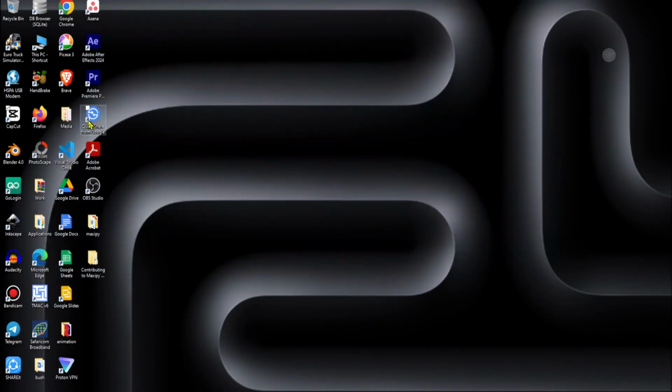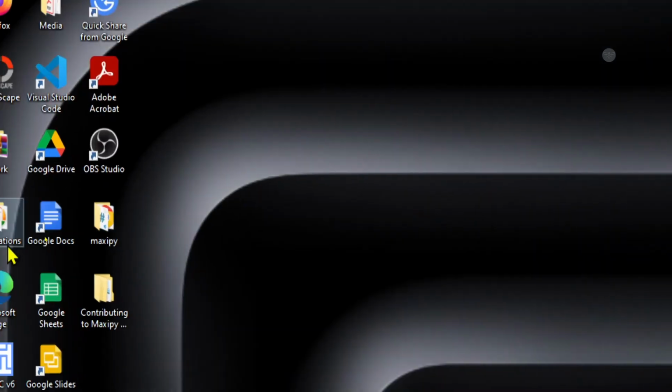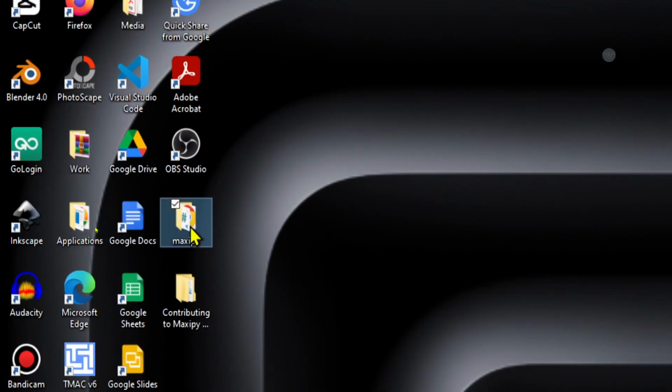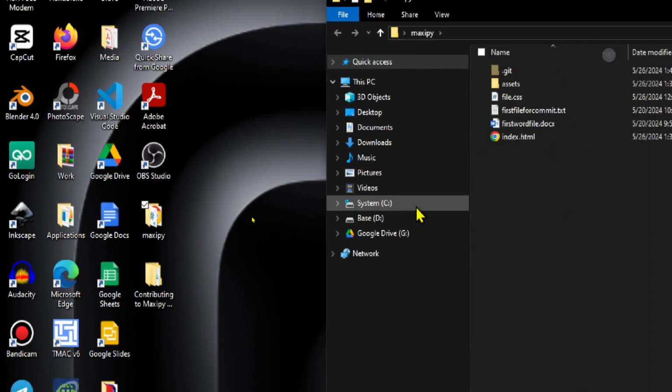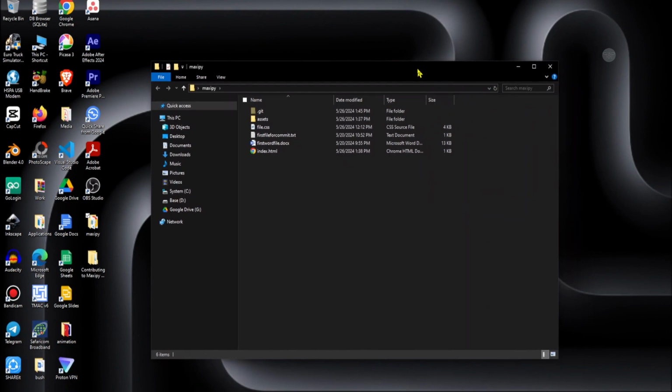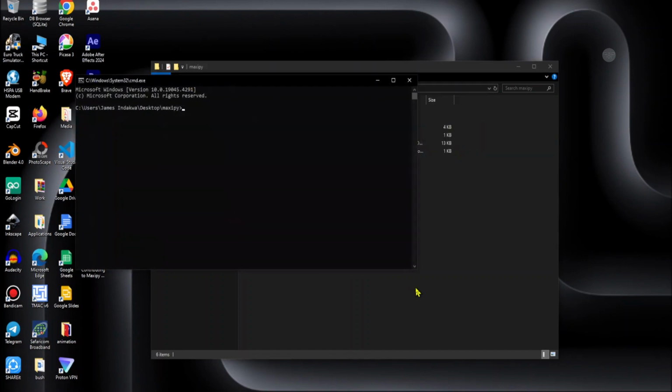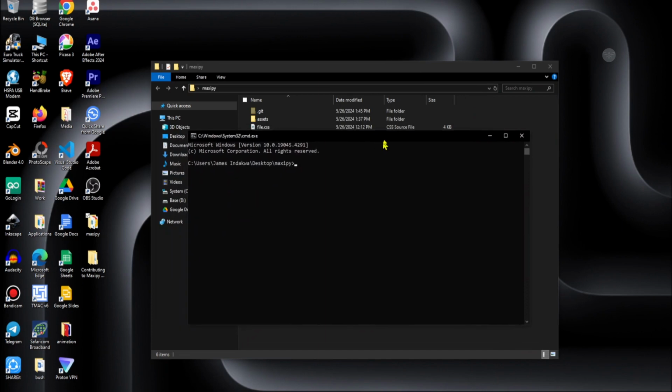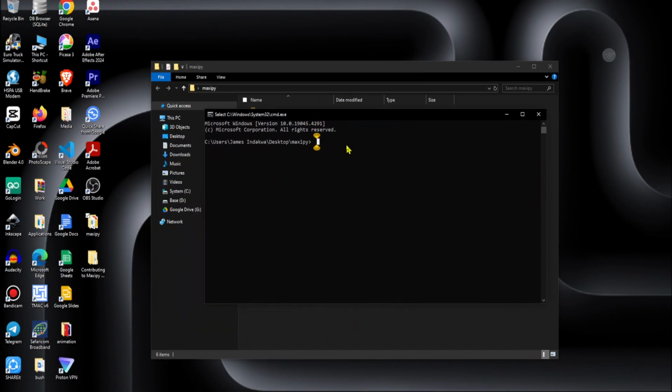And I'll go back to the folder in my local machine and pull the changes. As the owner of the repository, I need to go back to my MaxiPy. Okay, this is the folder of the owner. Remember, in this episode I'm doing the owner and contributor. Right now I'm acting as the owner of the business or the repository of the project. So I need to open CMD here, and then I need to pull the changes that have been done online.